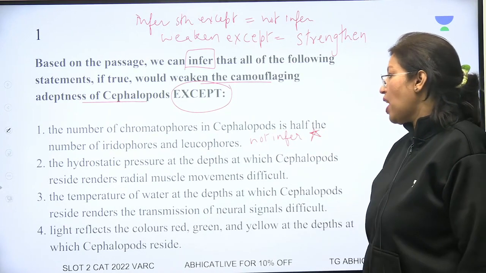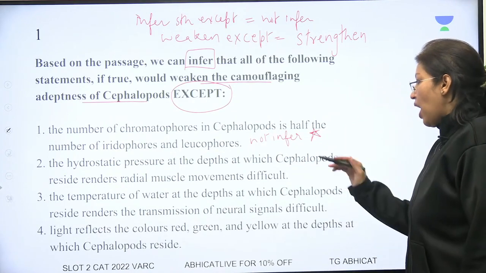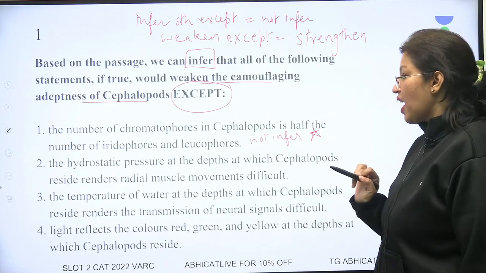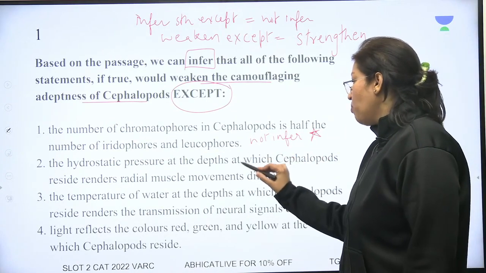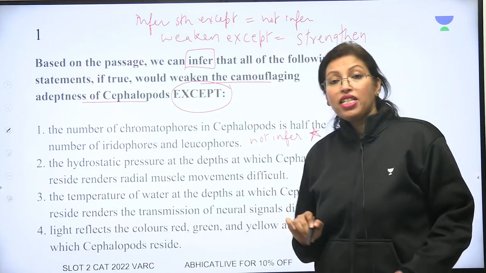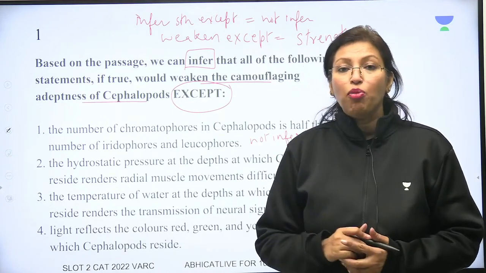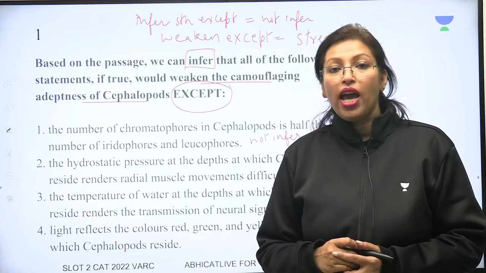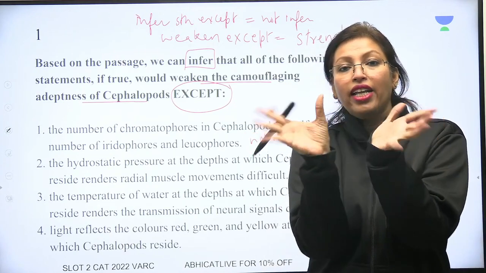The hydrostatic pressure at the depths at which cephalopods reside render radial muscle movement difficult. Please understand that very first type of camouflage was where the muscles moved in a radial manner.